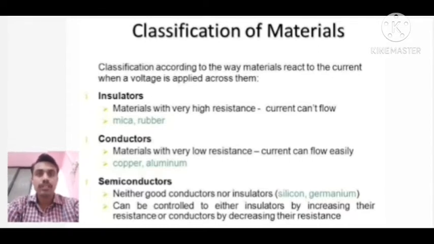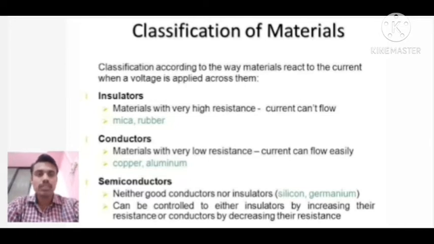As they have high electrical resistance, their conductivity must be very less. Examples of insulators are mica and rubber, along with plastic, wood and glass. That means current cannot flow through insulators.